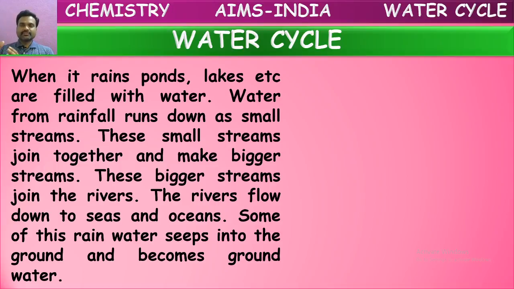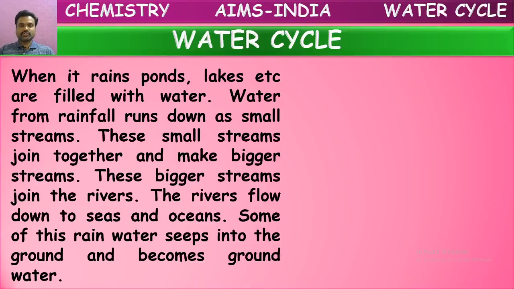First, when it rains, this water falls into ponds, lakes and other water bodies. Along with that, the rainwater fallen on the ground forms small streams. These small streams flow down and become bigger streams. These bigger streams join together and reach rivers. These rivers flow and finally reach seas and oceans. So the rainwater finally reaches the oceans.